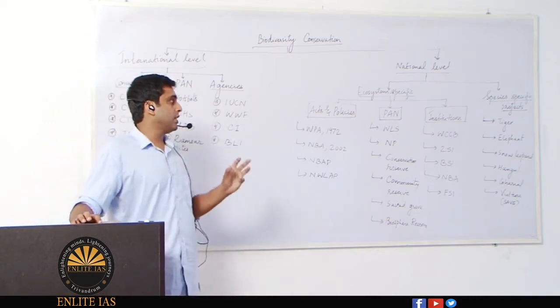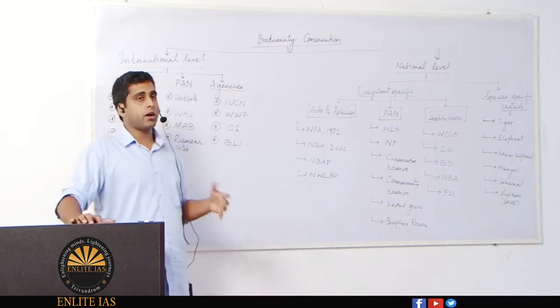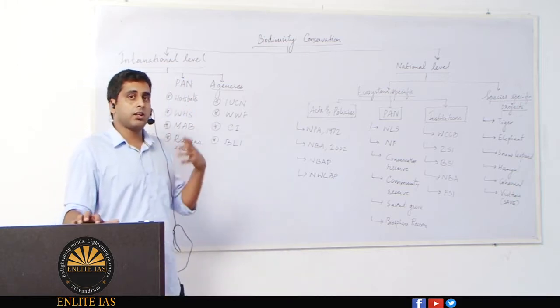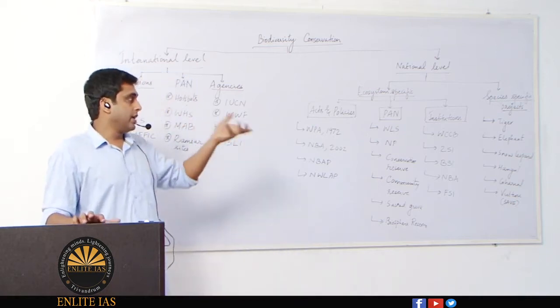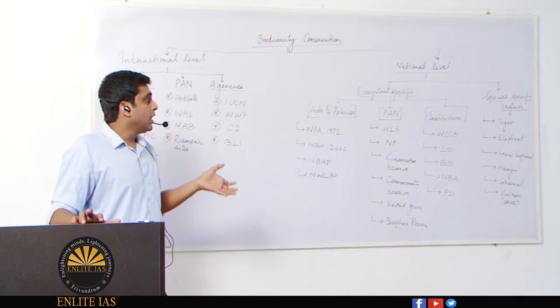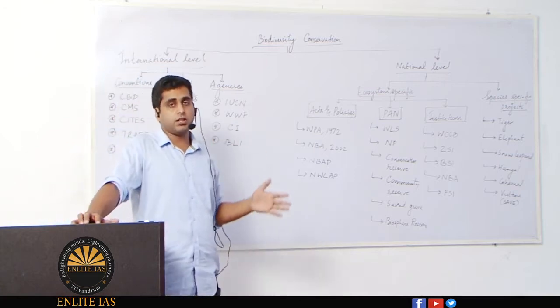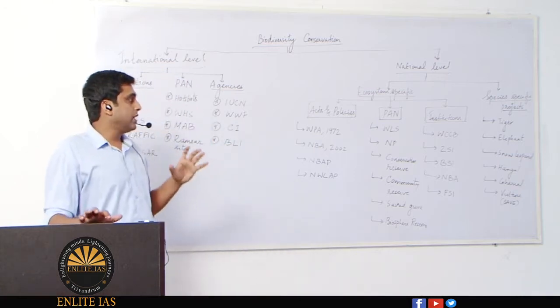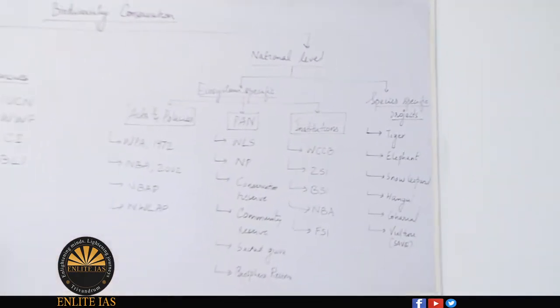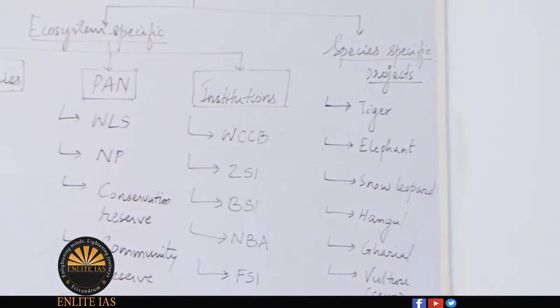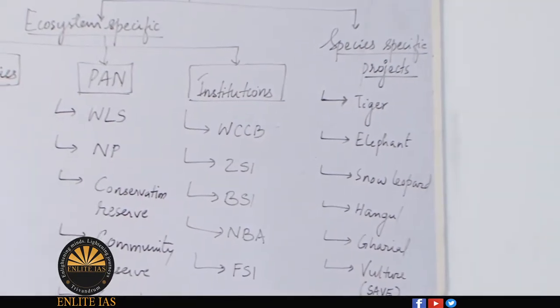What we need to study is when the project happened, what initiatives were taken under this project, and what exactly is the fruitful outcome of the project. As far as Project Tiger is concerned, we have increased the number of tigers in the last decade. That is a positive outcome of Project Tiger. Likewise, you have to study some outcomes of these specific projects. So that is the first part.